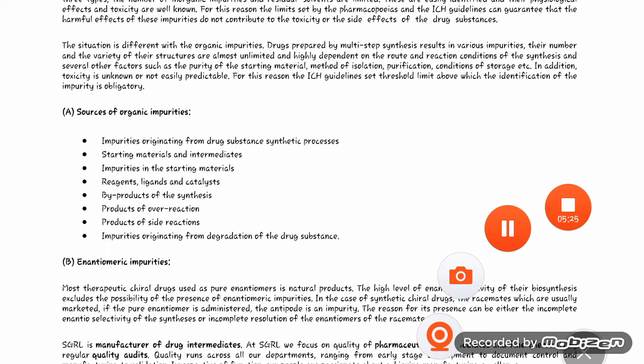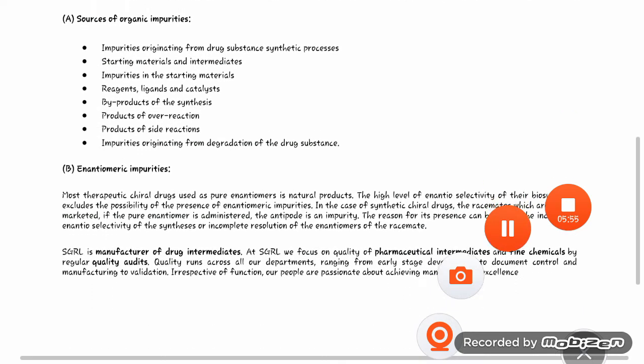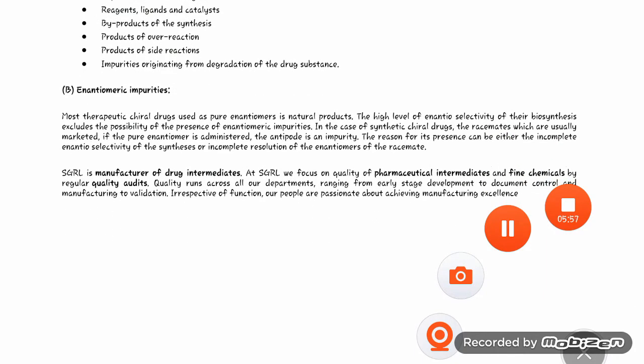When we are doing some reaction and the reaction goes too far, then the substance or product which comes out is also an impurity. Then products of side reactions. When we are doing a reaction, there are many side reactions which occur simultaneously, and they are also known as impurities. Then impurities originating from the degradation of the drug substance. When the drug substance is degraded, it also gives rise to impurities.